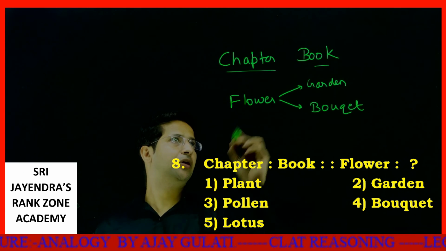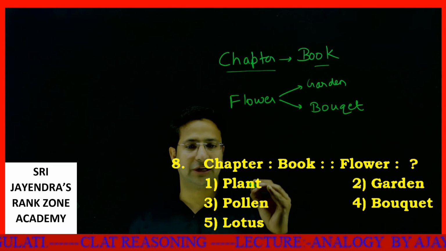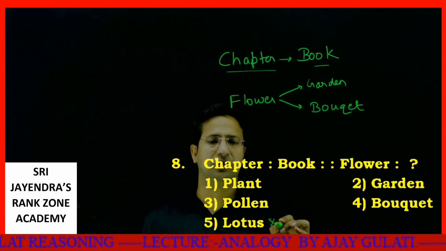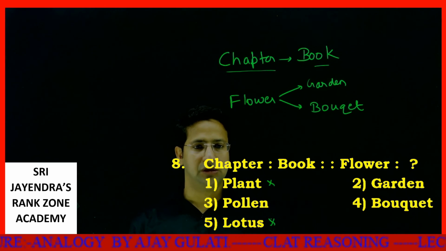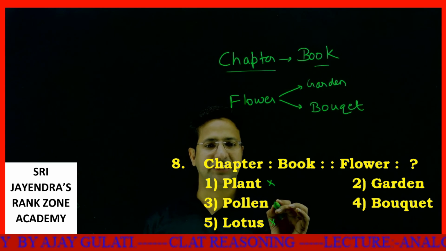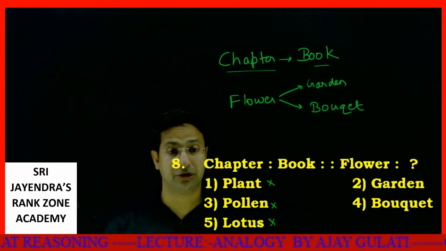So it's a bit tight. Let's think about it. Okay, lotus and all that stuff cannot come. Why lotus? Because lotus is a type of flower. Plant and flower are different things. Okay, so pollen is actually a seed. So let's leave this. The choice is between either garden or the bouquet.